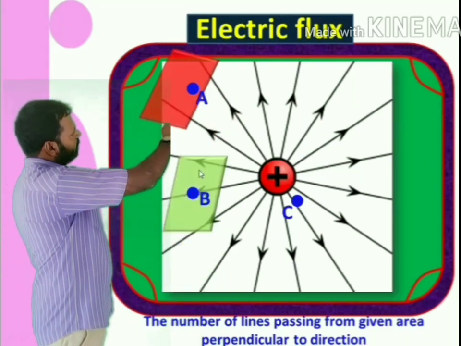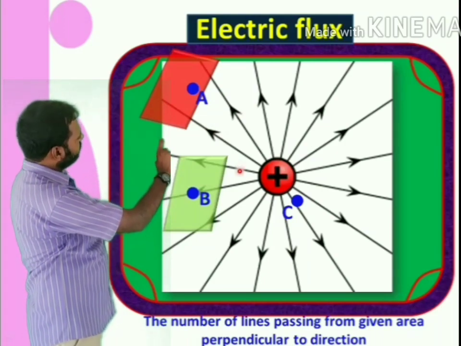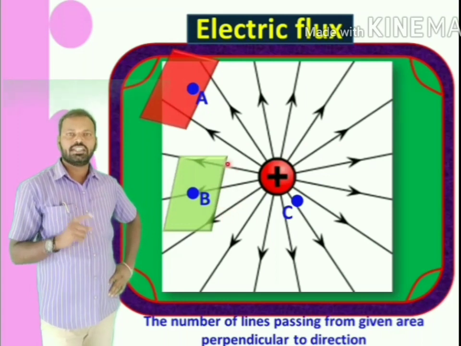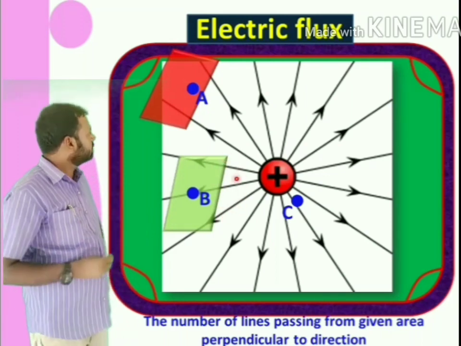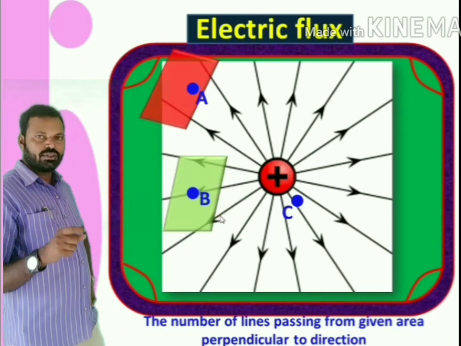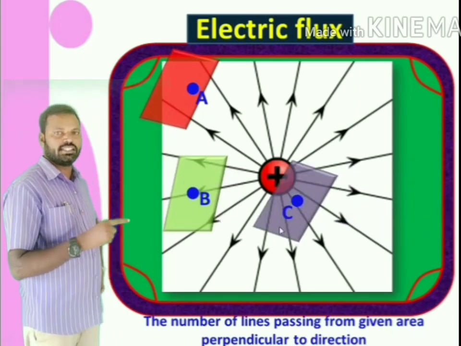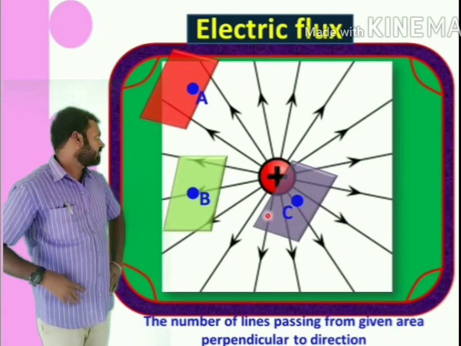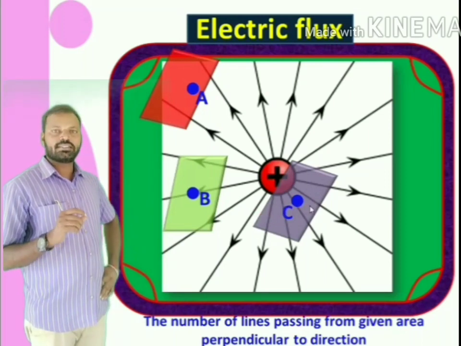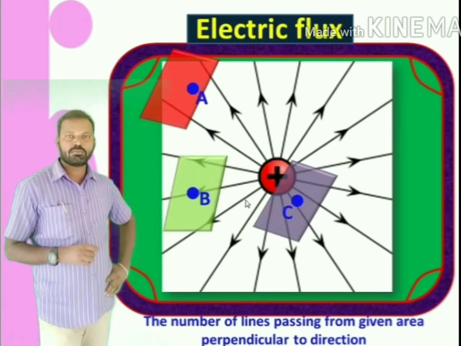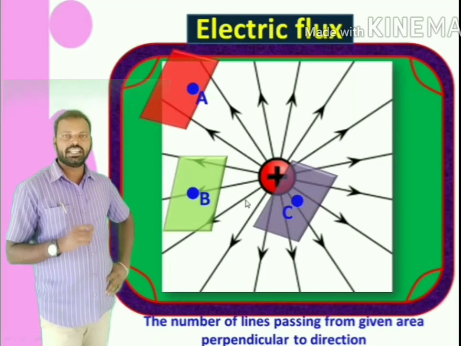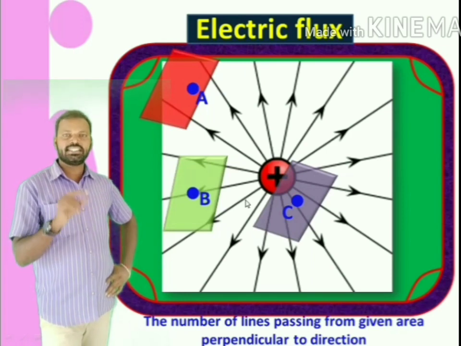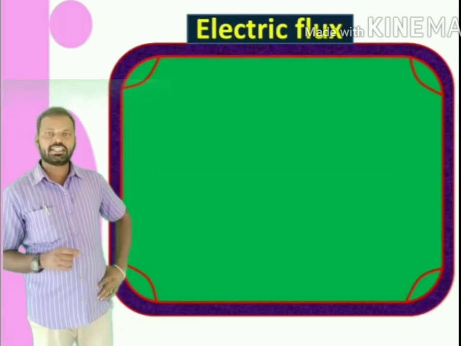Now come to point B. If I consider the same area at point B, how many lines of force are passing? 3 lines of force. At point C, same area, but the number of lines of force passing is 6. That means the number of lines of force passing through a given area is different at different points. This is indicated with electric flux.